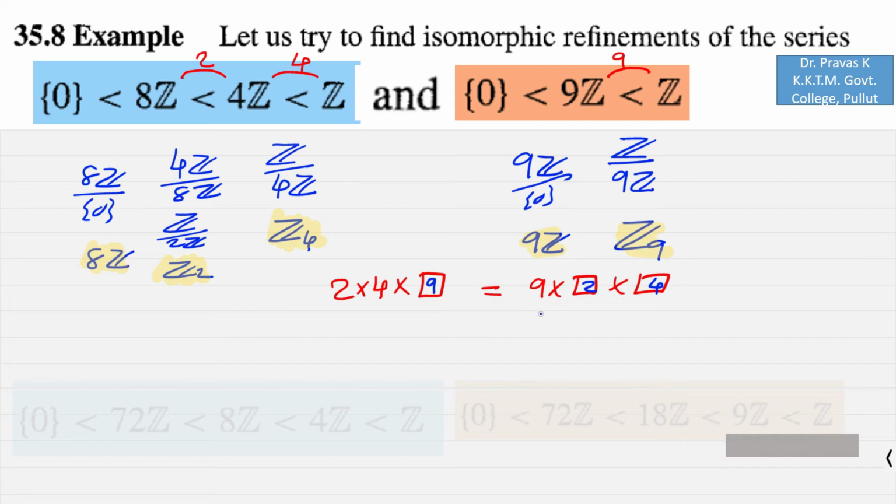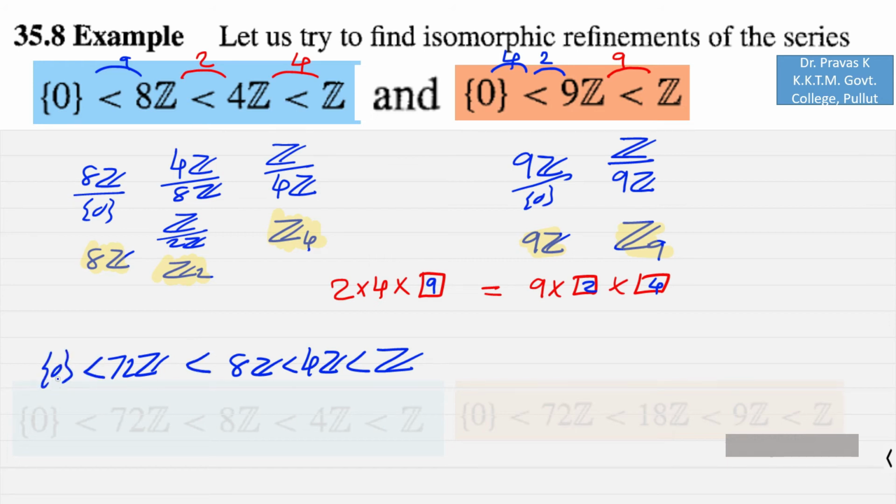So if I extend this, for example 9 into 2 into 4, which means that here I extend the series using a 2 and a 4, and also extend the other series using a 9, I can rewrite the first series as z, which has 4z as a normal subgroup, which has 8z as a normal subgroup, which has 72z as a normal subgroup, and which has the identity group.